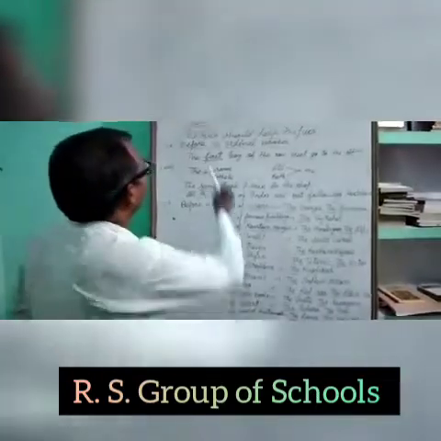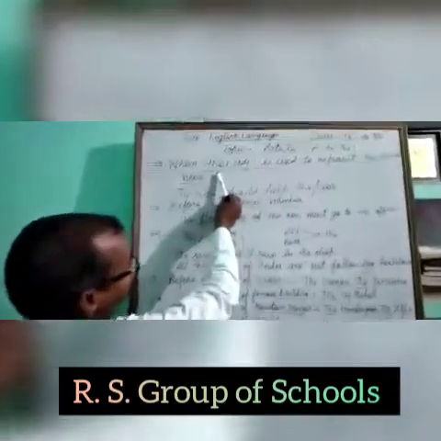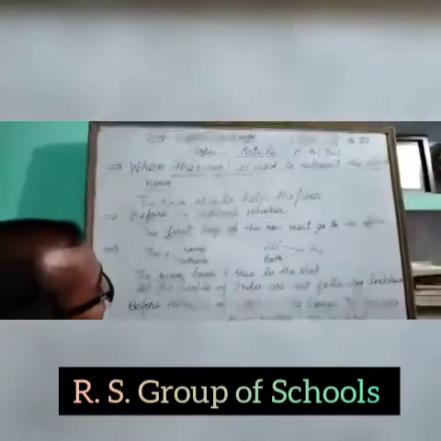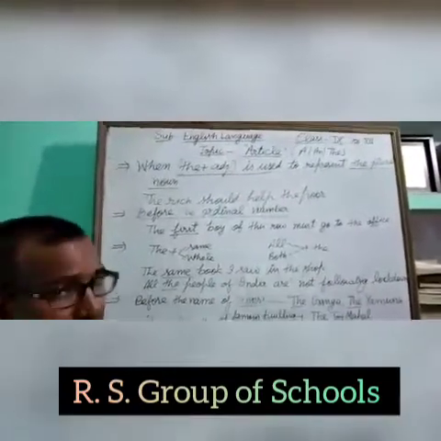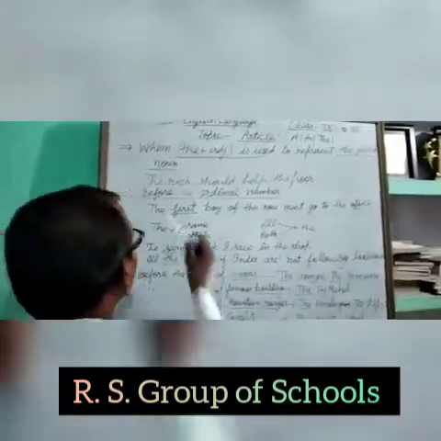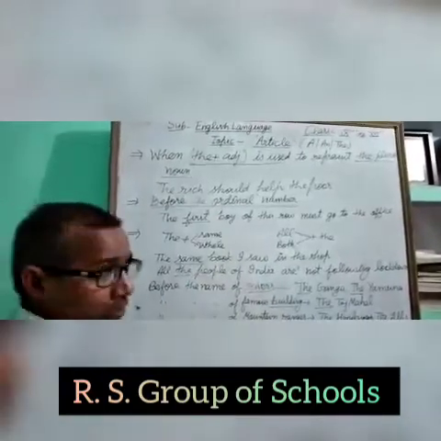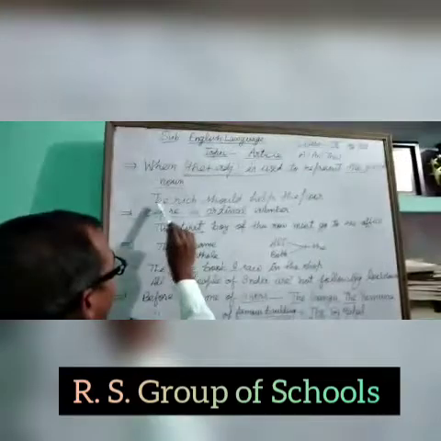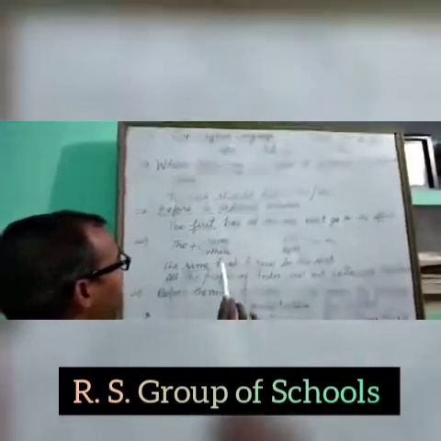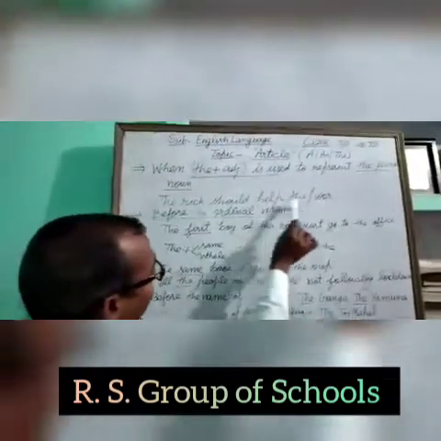Next point is when the article the is used before an adjective, it represents a plural noun. Like, the rich means rich people. So after the rich we will not use people or persons, because the rich is equal to rich persons or rich people. The rich should help the poor.